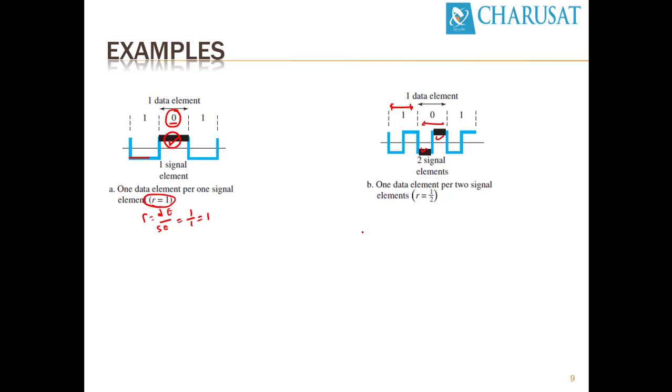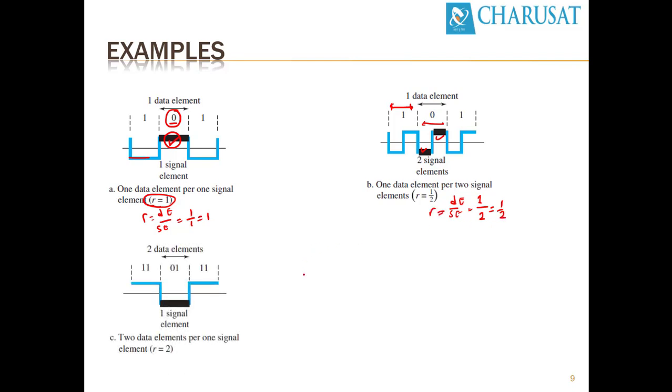In case of 1, it may be half of a positive pulse or half of a negative pulse. So one data element per two signal elements, so R equals 1 by 2. The data element is 1 and the signal elements are two signal voltage levels. So it's 1 by 2, R equals 1 by 2.